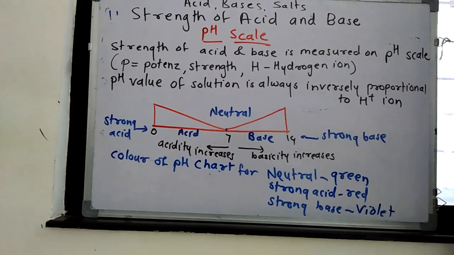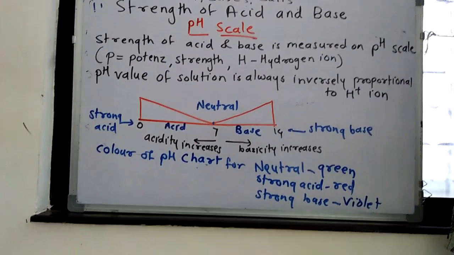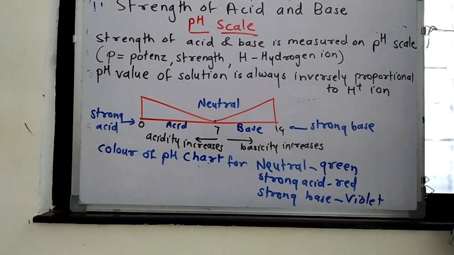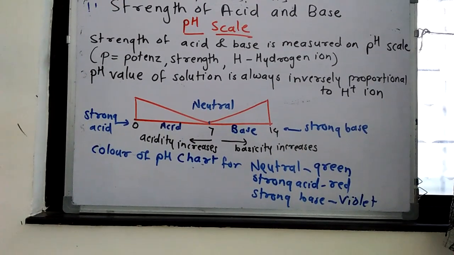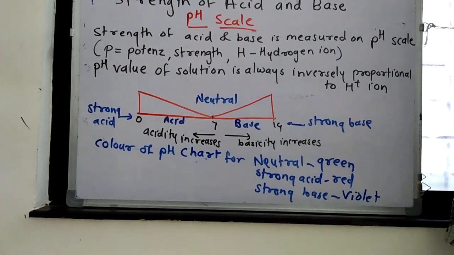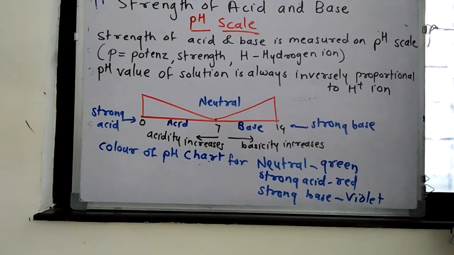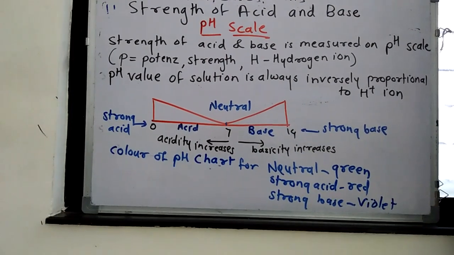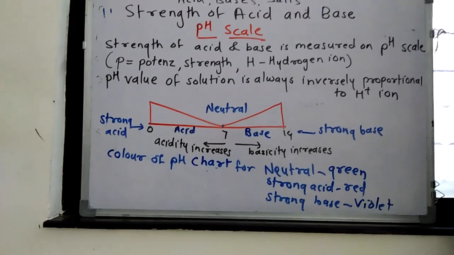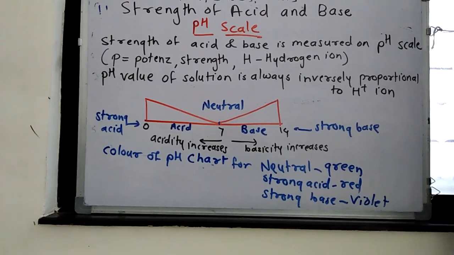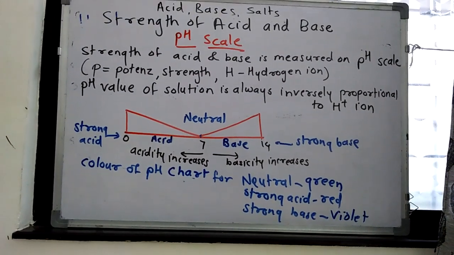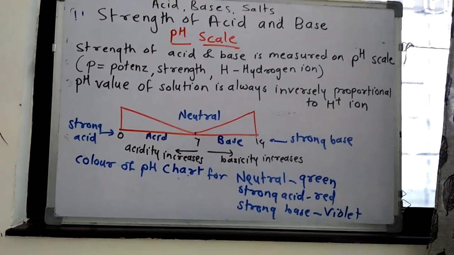So the strength of acid and base is measured on the pH scale. Here P stands for potence. Potence means strength, and H stands for hydrogen ion. Now see, pH value is always inversely proportional to H plus ion. Very important statement. pH value increases, H plus ion decreases. pH value decreases, H plus ion increases. pH value is inversely proportional to H plus ion.